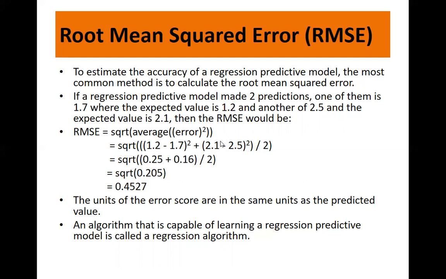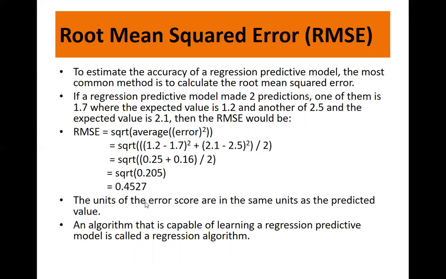After you square them, you add them, and then you take the average. Because we have only two samples, we divide by 2. Once you average it, you take the square root of it. So here you have the square root of 0.205, which gives 0.4527. The benefit of RMSE is that the units of the error score are in the same unit as the predicted value. You can see the predicted value and these are in the same unit.